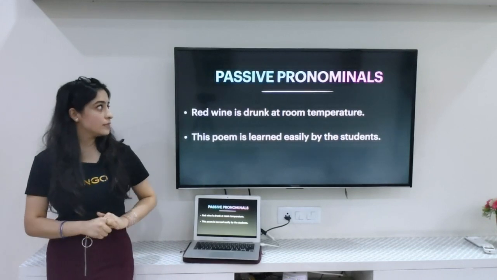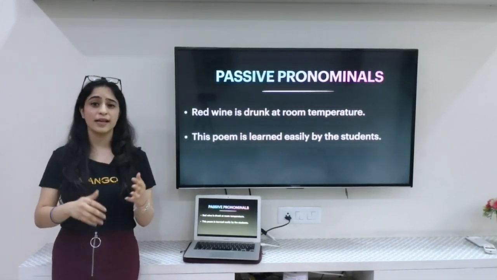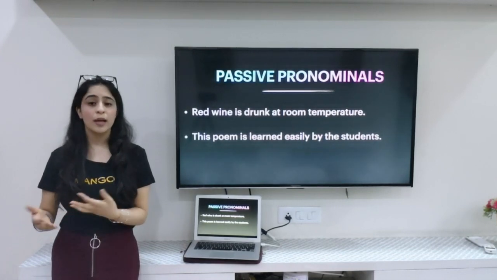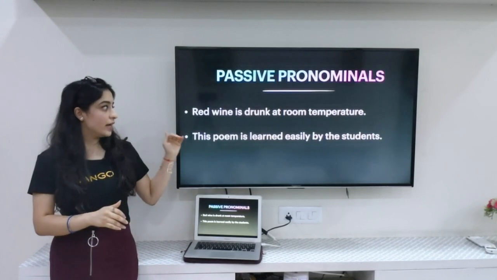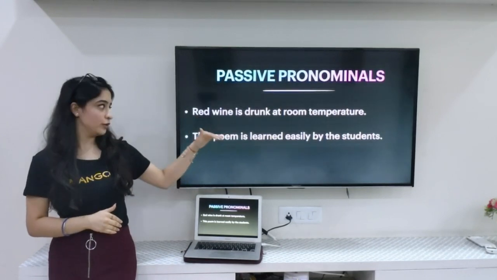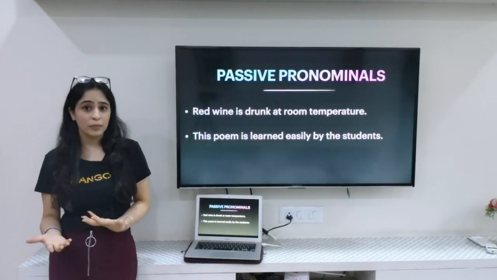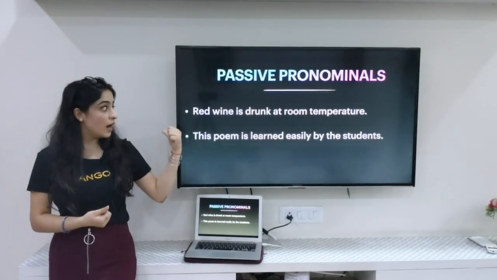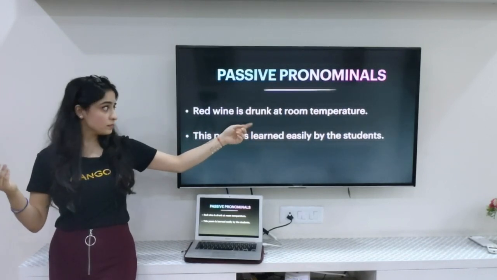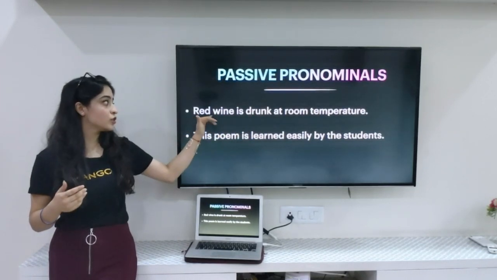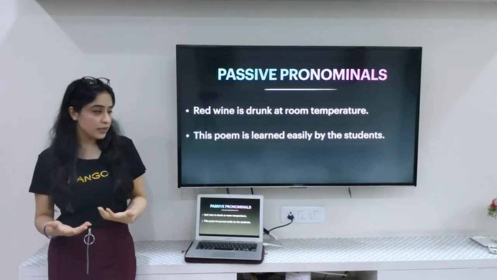The third one is the passive pronominals. Now, passive pronominals basically are the ones in which the subject is actually not performing any action, but rather it's undergoing an action. For example, I say red wine is drunk at room temperature. The subject of my sentence, which is red wine, is actually not performing any action, but rather it's undergoing the action of getting drunk by some person at room temperature. So the action is being undergone by the red wine and it's not performing any action.